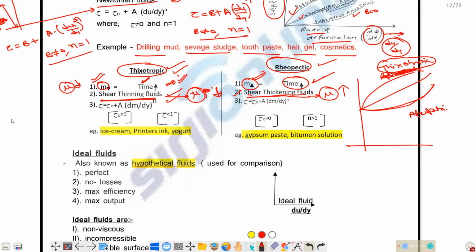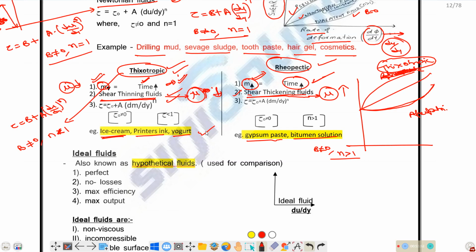And if you see the relationship, tau is equal to b plus a into (du/dy) whole to the power of n. For thixotropic fluid, b is not equal to 0 and n is less than 1. If you consider rheopectic, b is not equal to 0 and n is greater than 1. Examples are ice cream, printer ink, yogurt, and for this gypsum paste, bitumen solution. All this comes under rheopectic and these examples come under thixotropic.